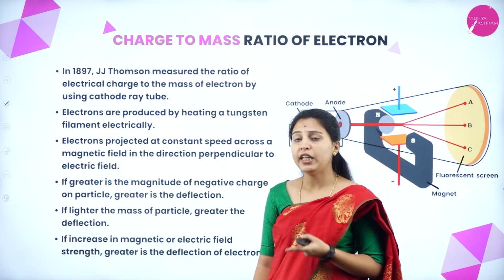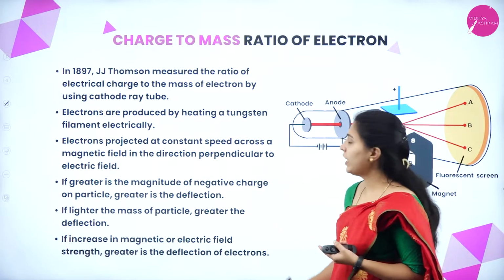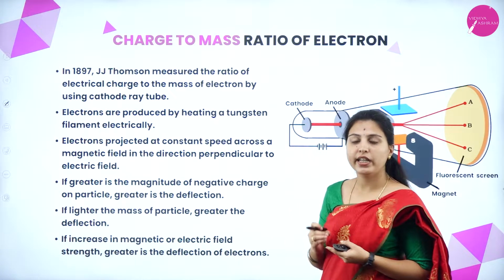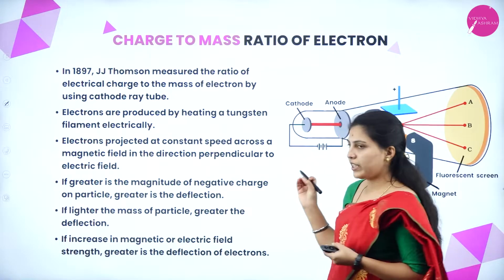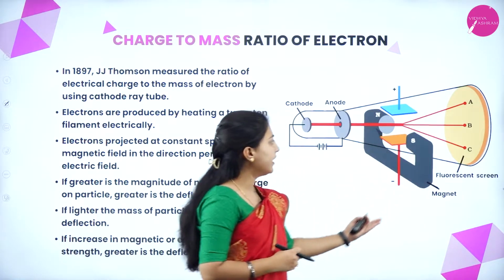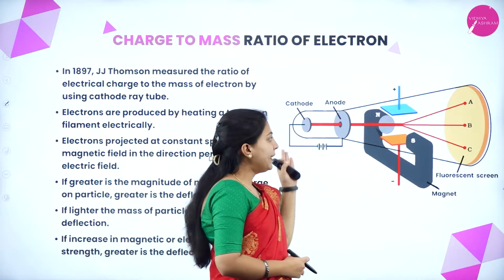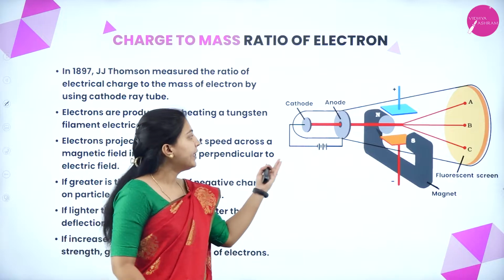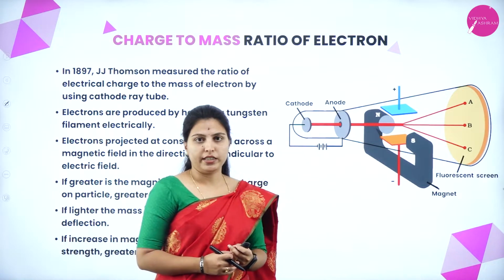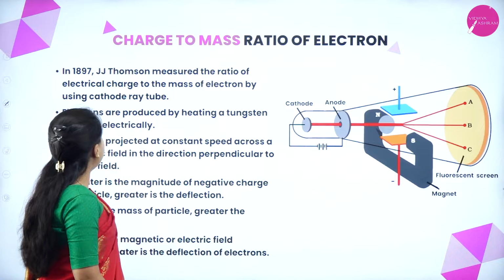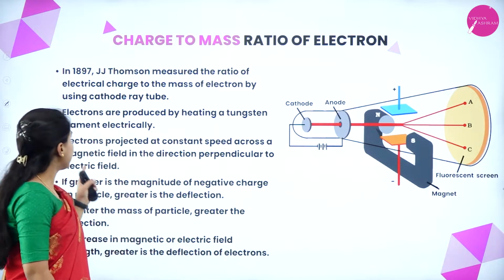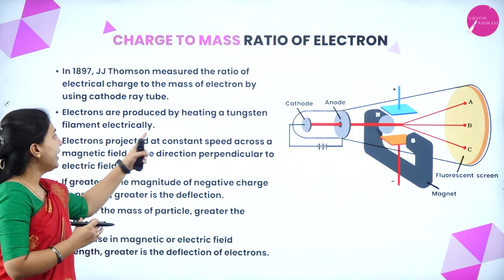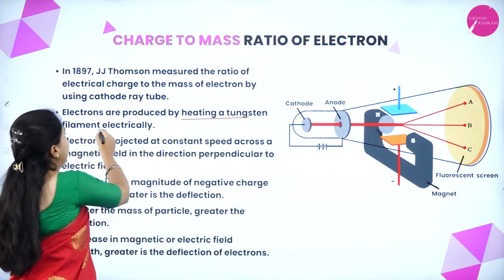In 1897, J.J. Thomson also measured the ratio of electrical charge to the mass of the electron by using a cathode ray tube. He performed another experiment with this apparatus. It is a completely evacuated discharge tube, whereas the cathode ray discharge tube was only partially evacuated. How has it been arranged? Electrons are produced by electrically heating a tungsten filament.